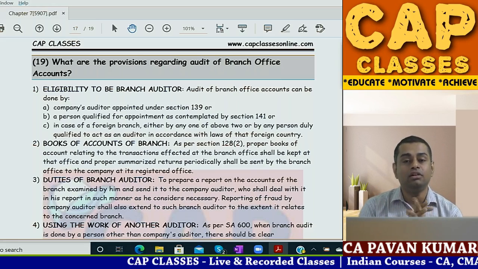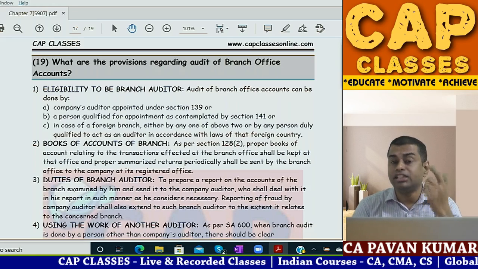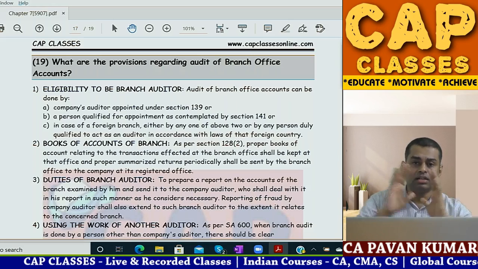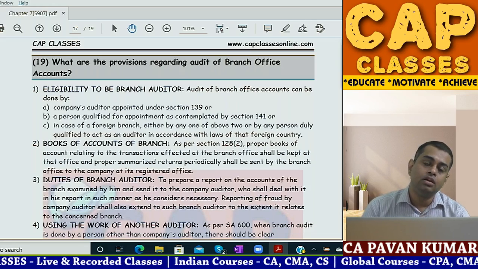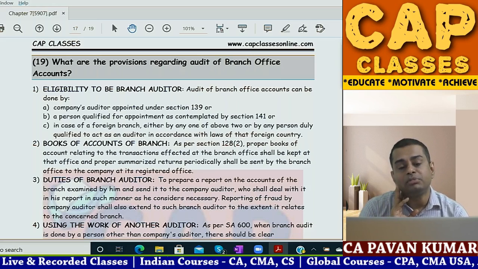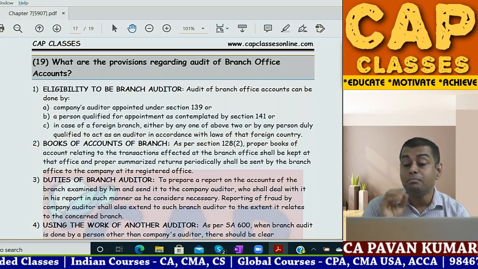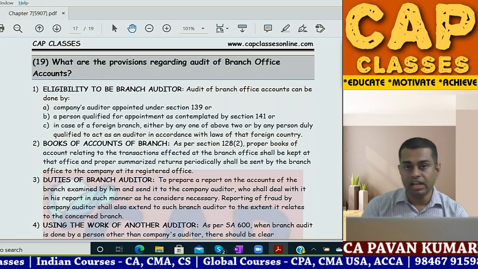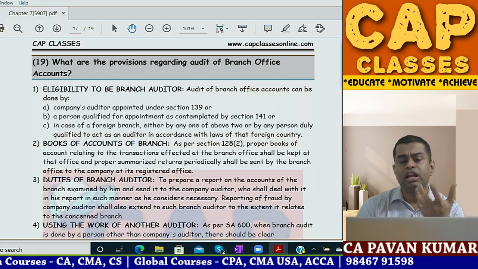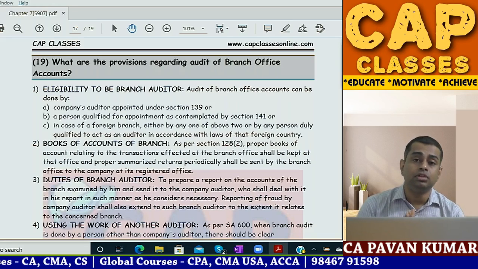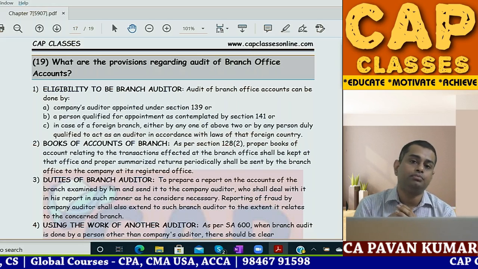After the merger of subsidiary banks of SBI, like State Bank of Hyderabad, State Bank of Mysore, State Bank of Travancore, State Bank of Bikaner, all these are merged with State Bank of India. After that, they have around 20,000 branches. So how to conduct audit of the 20,000 branches? Can the statutory auditors of the bank conduct audit of the branches also? Impossible. Even companies like NTPC, ONGC, where I was one of the audit team members, have 20-30 branches in India.